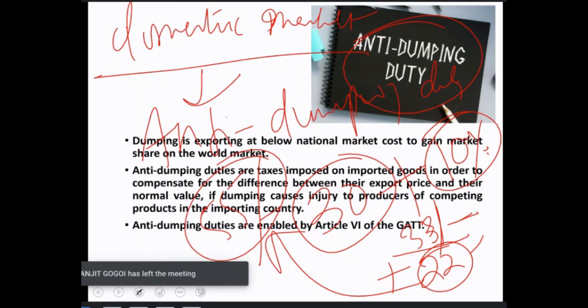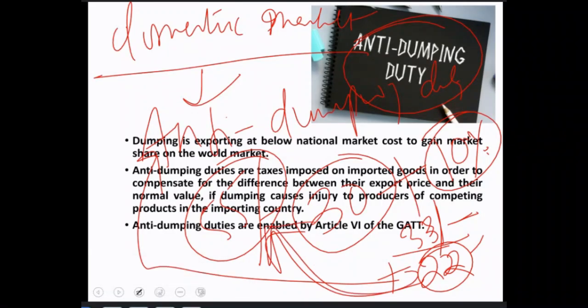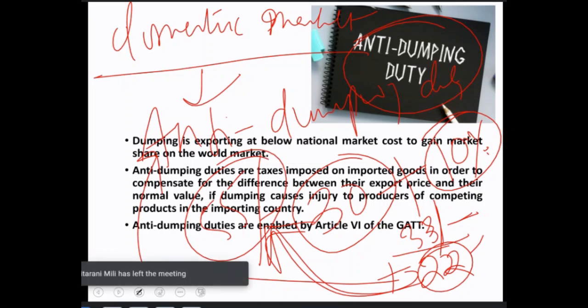As a result, both the costs are now equal. Although the original price was 33 rupees only, 22 rupees of anti-dumping duty is added, so that it is made at par with the Indian product. Now it will not hamper the Indian product. Okay, so I hope you're getting the idea.